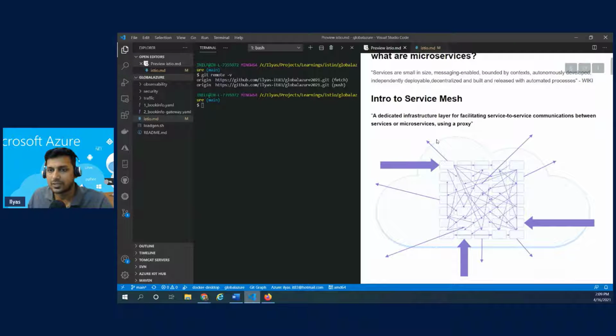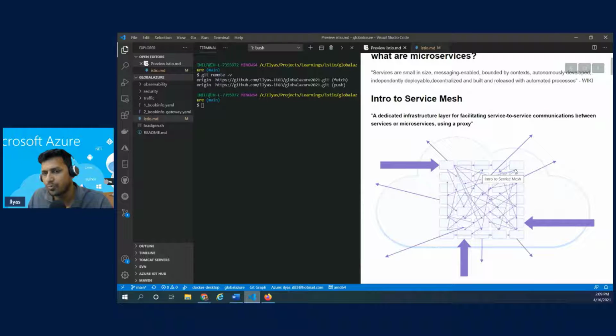So if you look at this picture, right? Here we have several microservices. In a typical production environment or typical application, there could be 5 or 10 or hundreds of microservices, depending upon the complexity of the application, the nature of the applications, right?